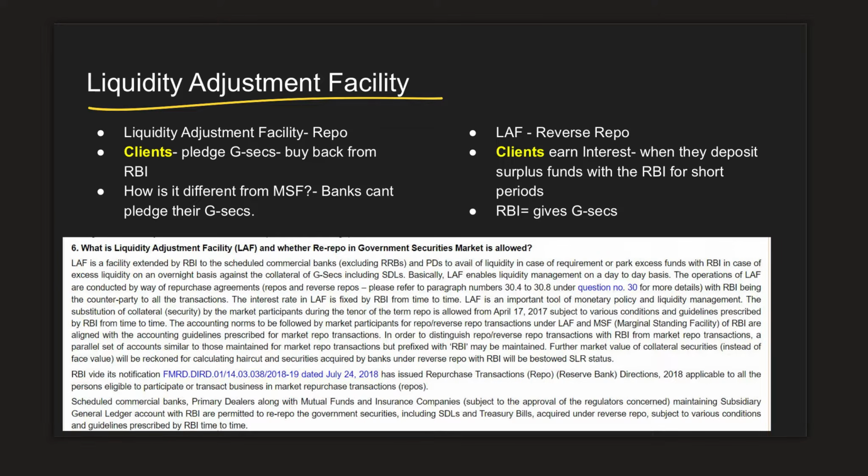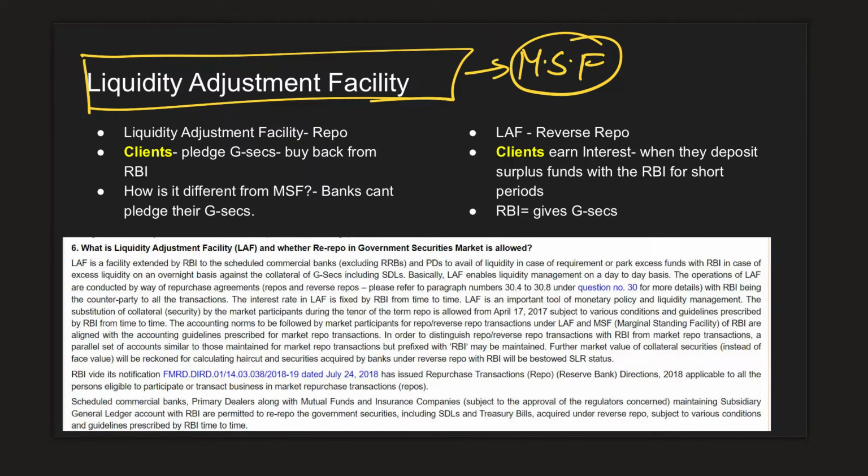Here we have the liquidity adjustment facility. This is also similar to what we have seen in marginal standing facility. There, banks were actually borrowing money to meet CRR and SLR requirements. But in liquidity adjustment facility, it is not just the banks. Banks and there are certain other clients of RBI as well. Now, who are these clients?